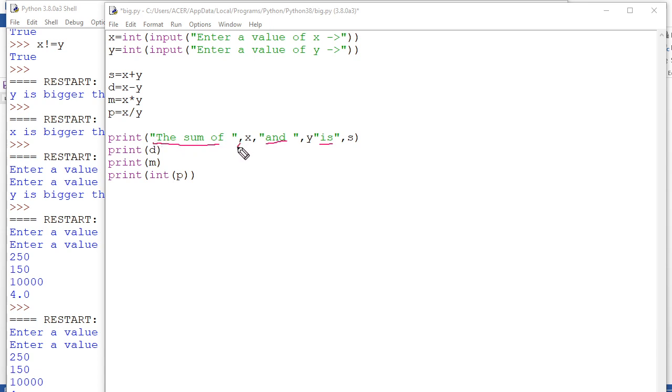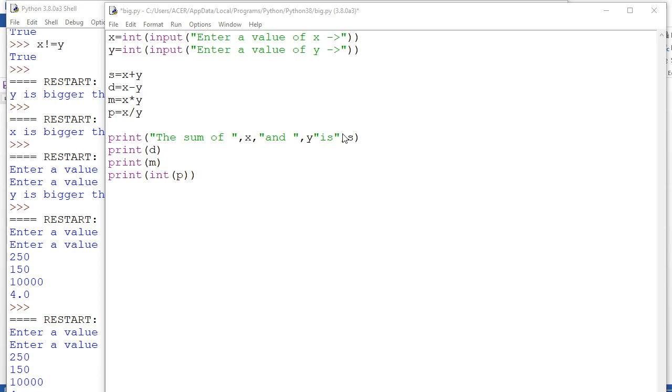After that, comma is the separator here, for multiple outputs, multiple printout separator. And this x, this y, and this s are variables whose values will come. So the value of x will come from here, the value of y will come from here, and the value of sum will come from here. It looks good if you print like this.